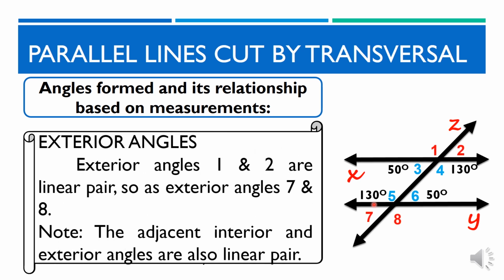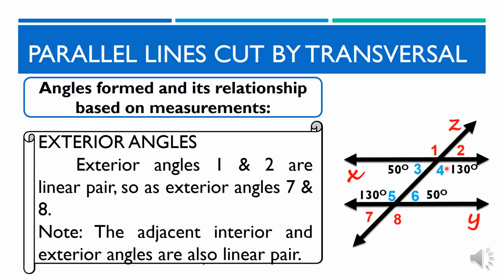Exterior angles. Exterior angles 1 and 2 are linear pair, so are exterior angles 7 and 8. Note, the adjacent interior and exterior angles are also linear pair. Ang mga exterior angles ay magka-linear pair din. Tignan ang pwesto ni exterior angles 1 and 2 at ng exterior angles 7 and 8. Tandaan na ang mga ka-adjacent o katabing interior angles ng ating exterior angles ay kanyang ka-linear pair din.